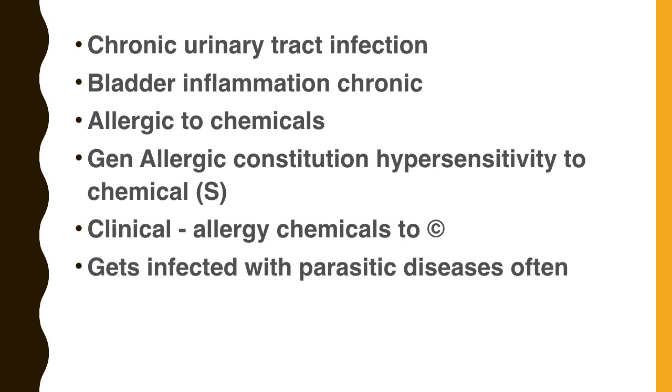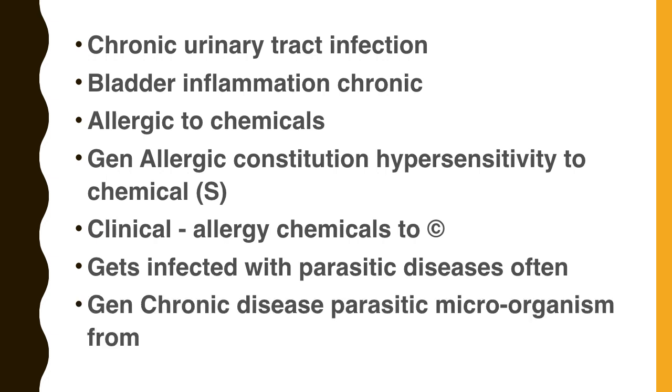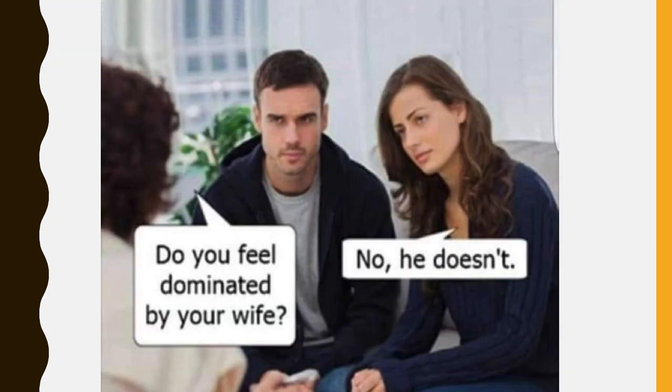Then the child gets infected with parasitic diseases often. Can you suggest a rubric from any of these repertories? There is a direct rubric: generals, chronic disease, parasitic or microorganisms from. The child has chronic parasitic disease from microorganisms.